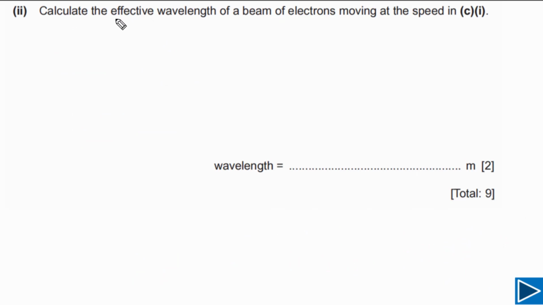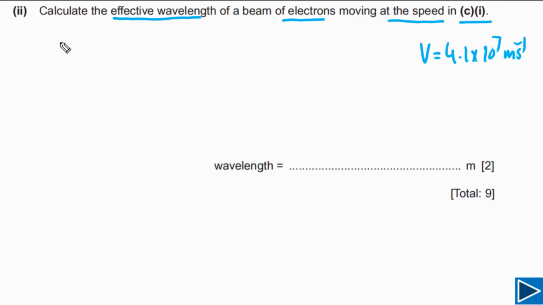For the second part, the question is asking us to calculate the effective wavelength of a beam of electrons moving at the speed in C1. In C1, we have calculated the speed of electrons. V was equal to 4.1 times 10 to 7 meters per second. Now we need to calculate the wavelength of the electron if it is moving at this speed. Because we have discussed in part A, electrons also behave as waves, meaning the wave nature of matter. So now we need to calculate the wavelength of matter waves.